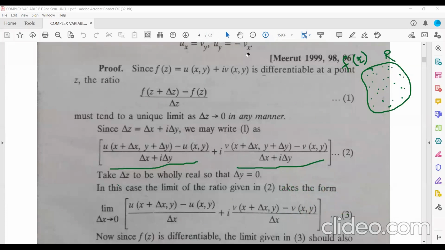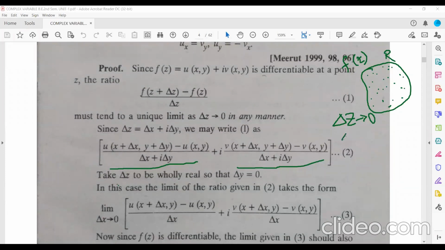Now, what should you do? Since here del z tends to 0, is it not? Del z tends to 0, this is the limit we need to take.